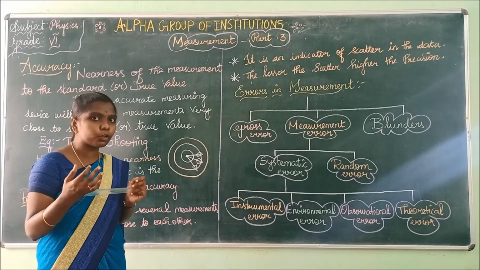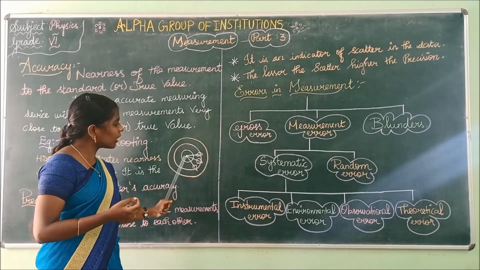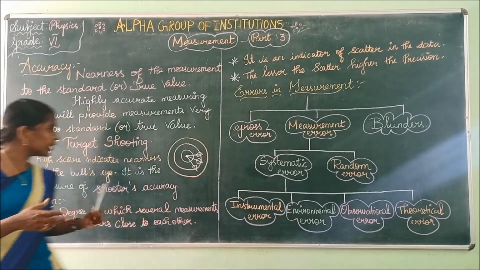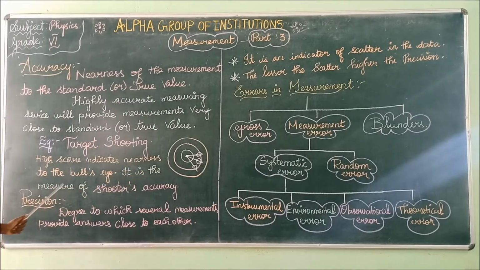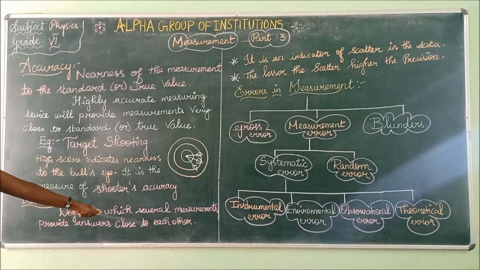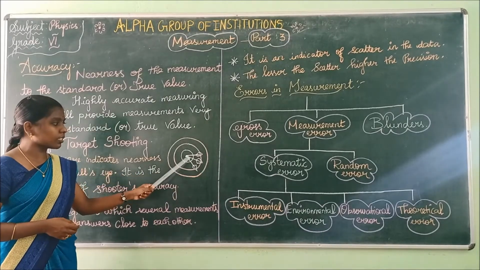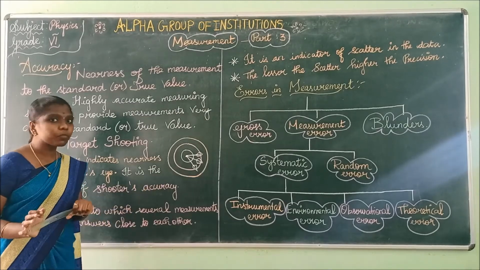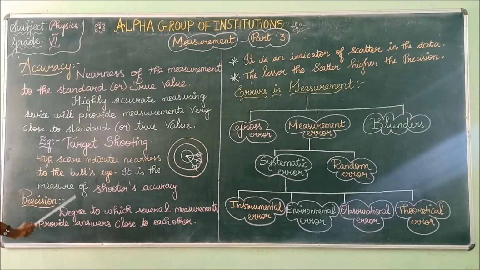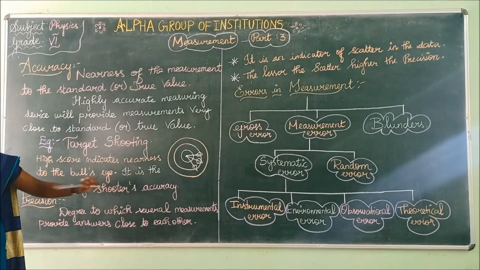You have to hit the arrows at the center. If you have hit the arrows at the center, then you are the winner. It is the measure of the shooter's accuracy.